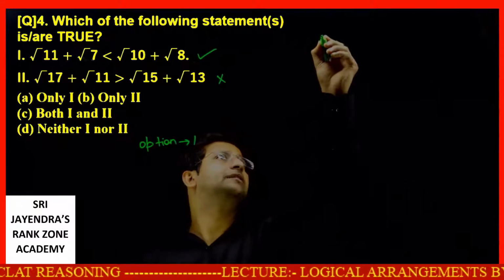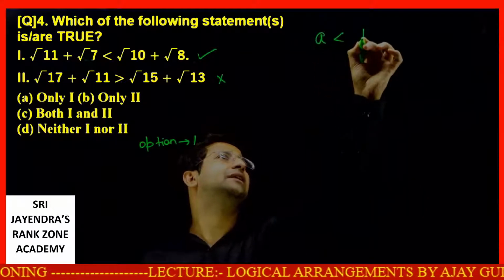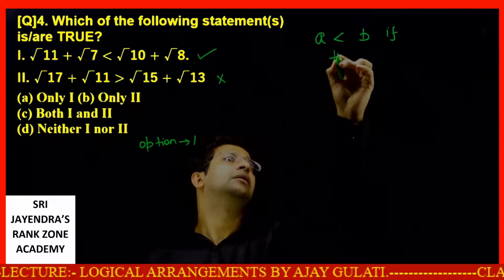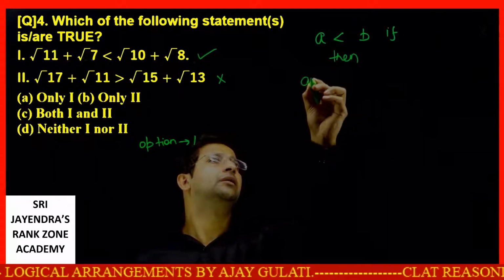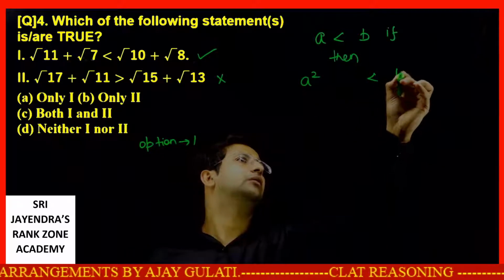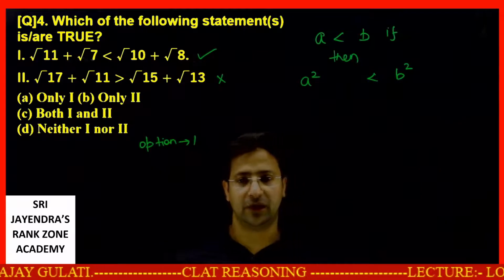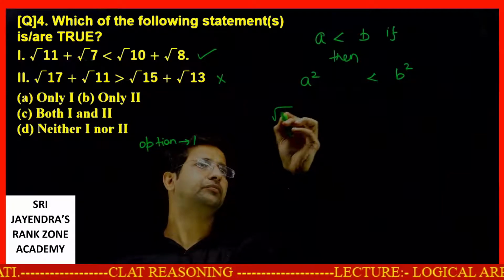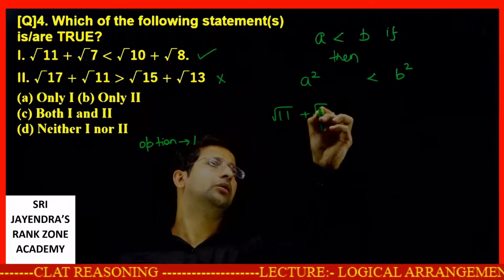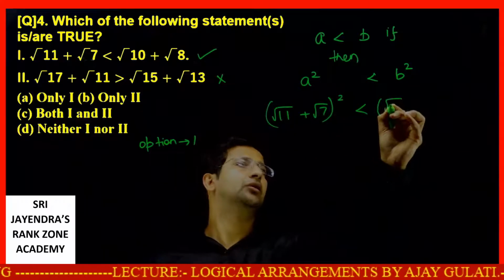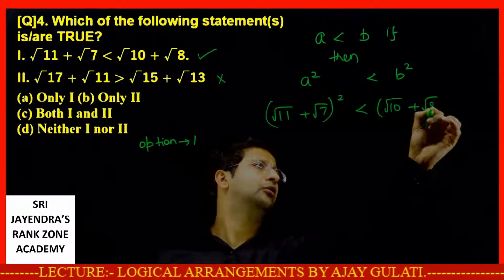See, suppose I say A is less than B. If A is less than B, then A square will be less than B square. Now what will be A square? Root 11 plus root 7 square is less than root 10 plus root 8 square.